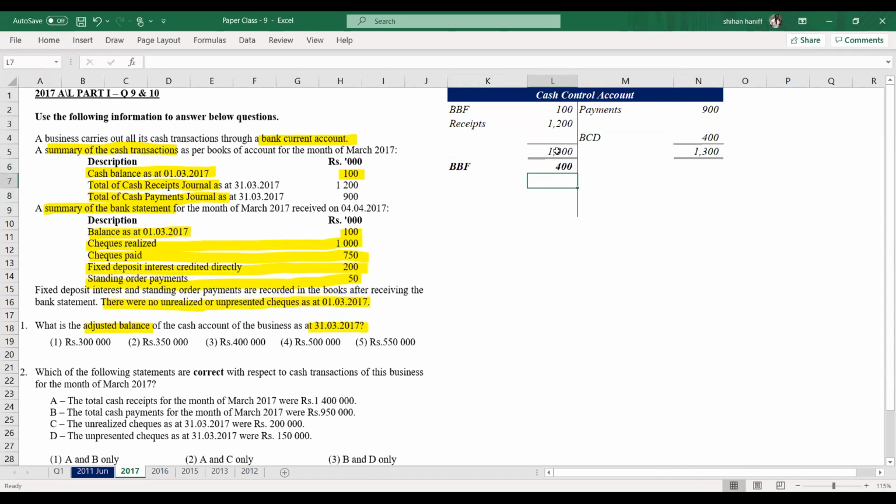After that, we will receive the bank statement. Once we receive the bank statement, we will do the revised cash control account. In the revised cash control account, direct deposits, fixed deposit interest will be there. Fixed deposit interest is 200 and the standing order.